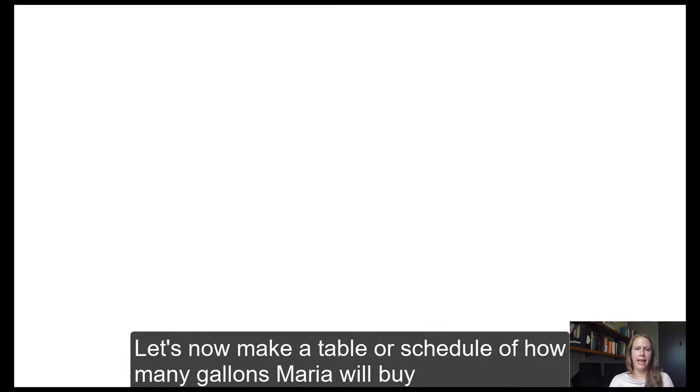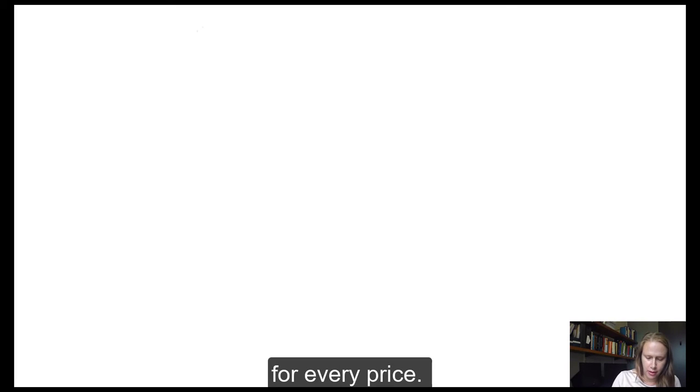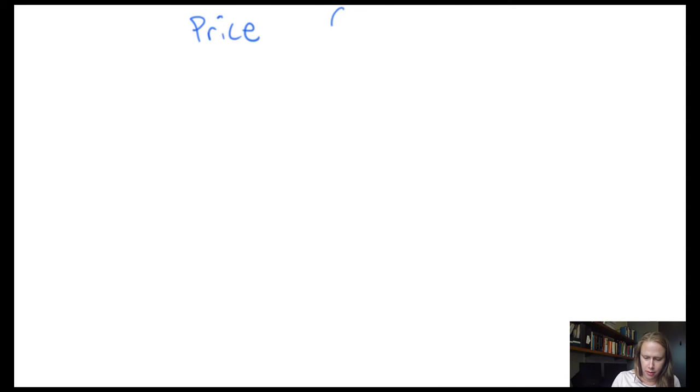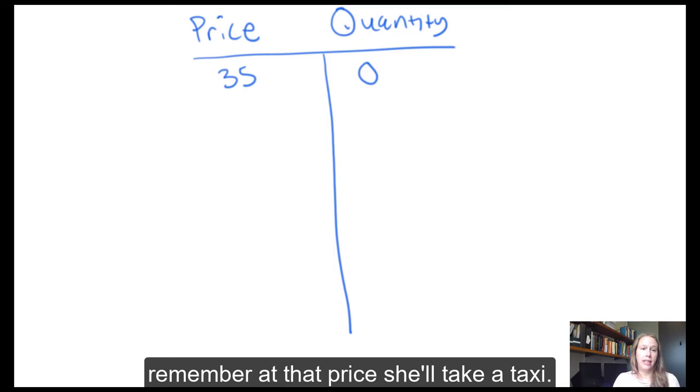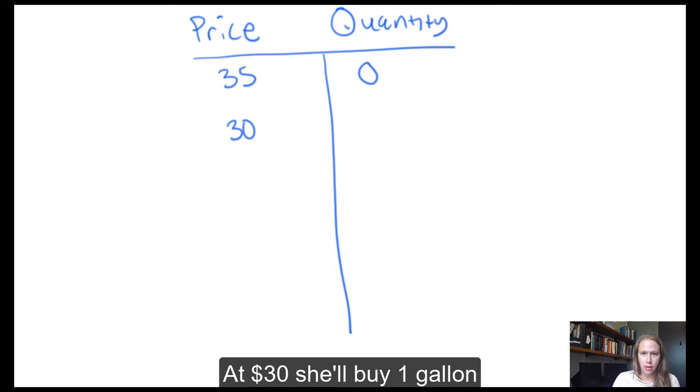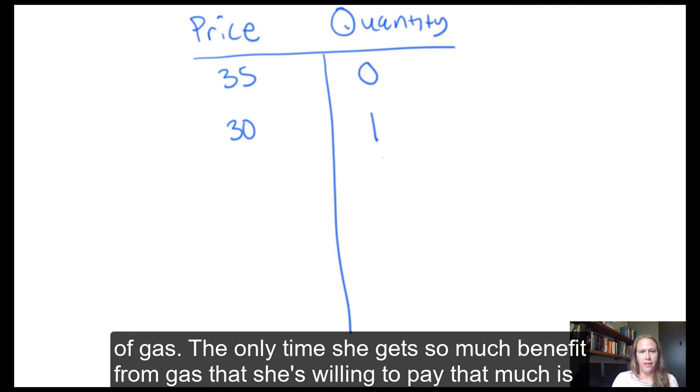Let's now make a table or schedule of how many gallons Maria will buy for every price. At a price of $35, she doesn't buy any gas. Remember, at that price, she'll take a taxi. At $30, she'll buy 1 gallon of gas.